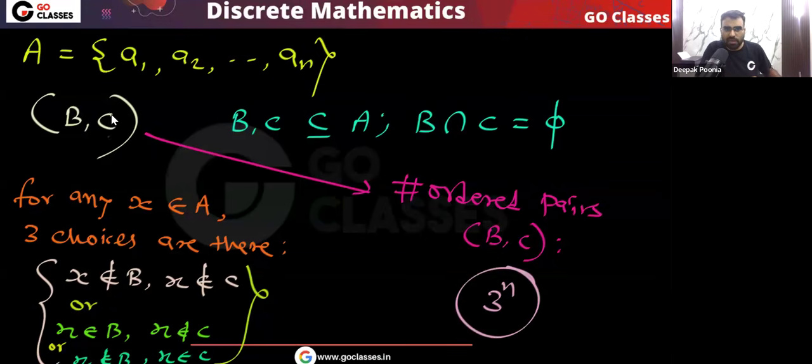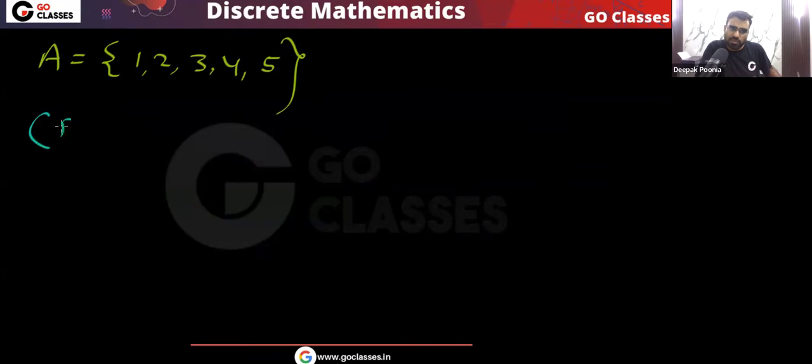One more thing, remember, here we are asking for the ordered pairs B comma C. What it simply means, consider this set A, that is like 1 2 3 4 5. Let's assume now I want this ordered pair B comma C. Then remember one thing, that we need to count these two differently. Which two?